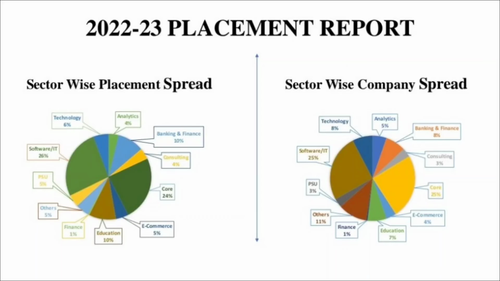Then if we consider the sector-wise company spread, 25% are from software and IT, 8% from technology, 5% from analytics, 8% from banking and finance, 3% from consulting, 25% from the core sector, 4% from e-commerce, 7% from education, 1% from finance, 3% from PSU, and 11% from other sectors.